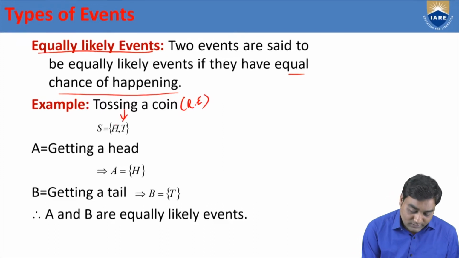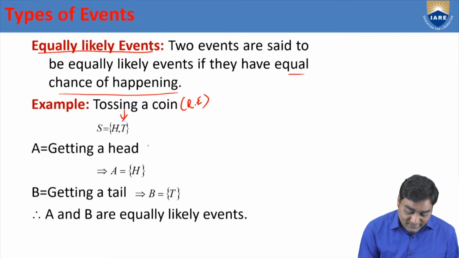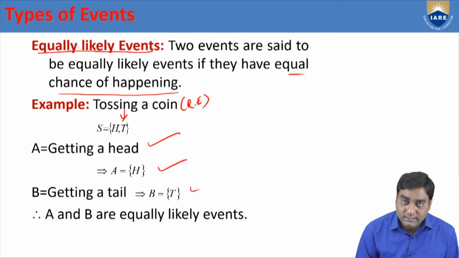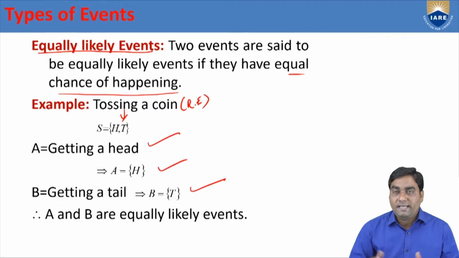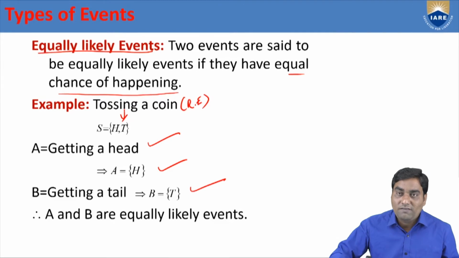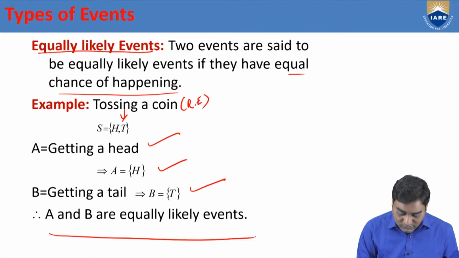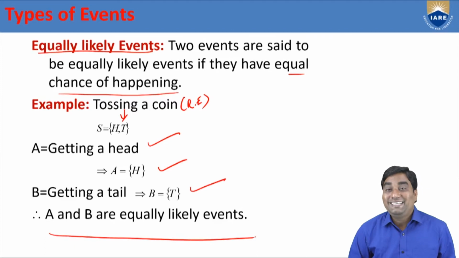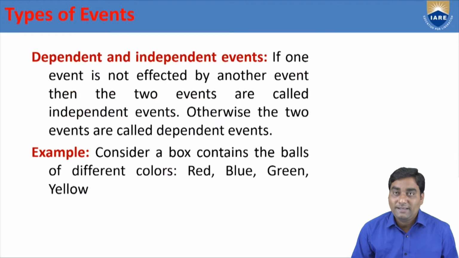The sample space consists of H, T. The same example I taken, getting head A equal to H, getting tail B equal to T. See, if we toss a coin, the chance of getting head is always equal to the chance of getting tail. So they have equal chance of getting either head or tail. So that's why A and B are equally likely events.